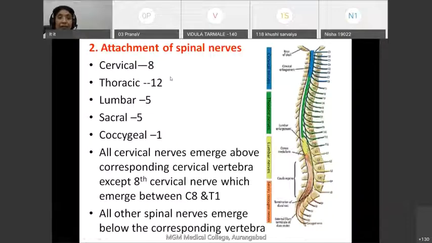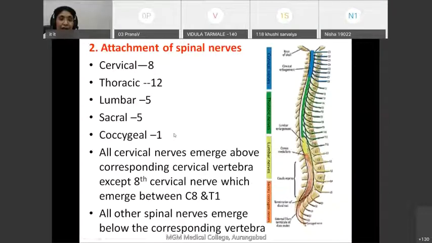And the spinal nerves in the cervical region are 8, while the cervical vertebrae are 7. Remember, the cervical spinal nerves are 8, but cervical vertebrae are 7. Then thoracic, lumbar and sacral vertebrae and spinal nerves are of the same number.